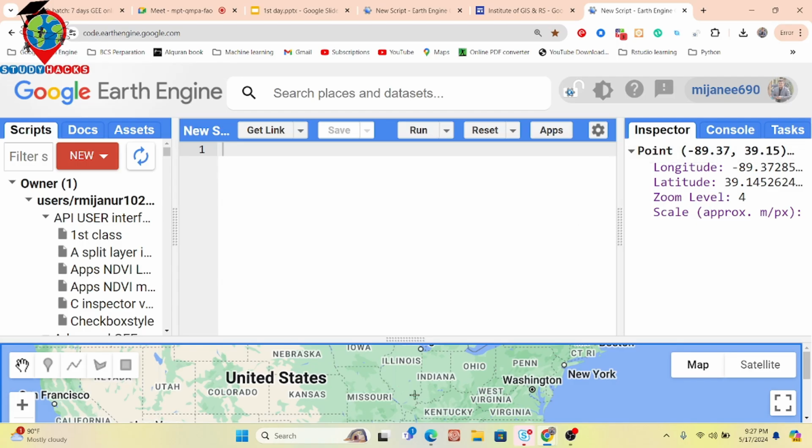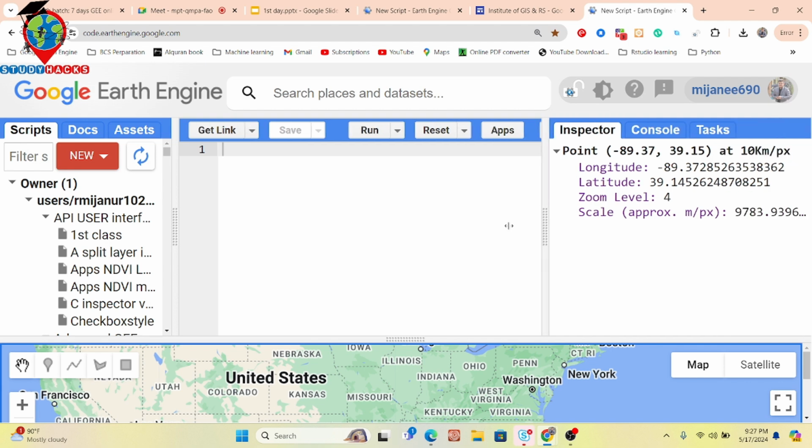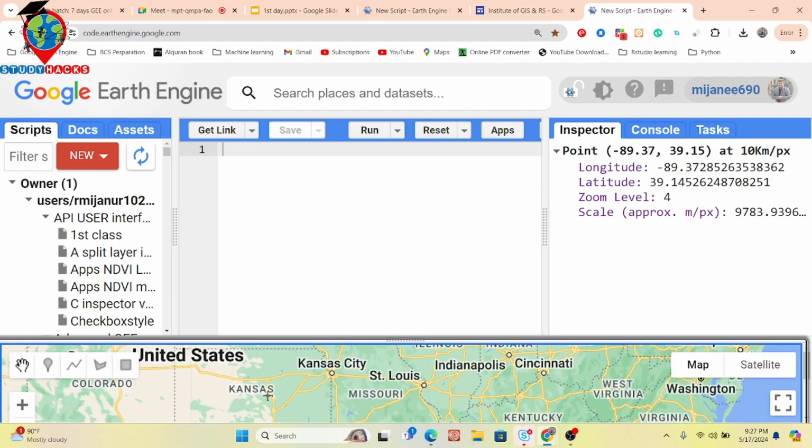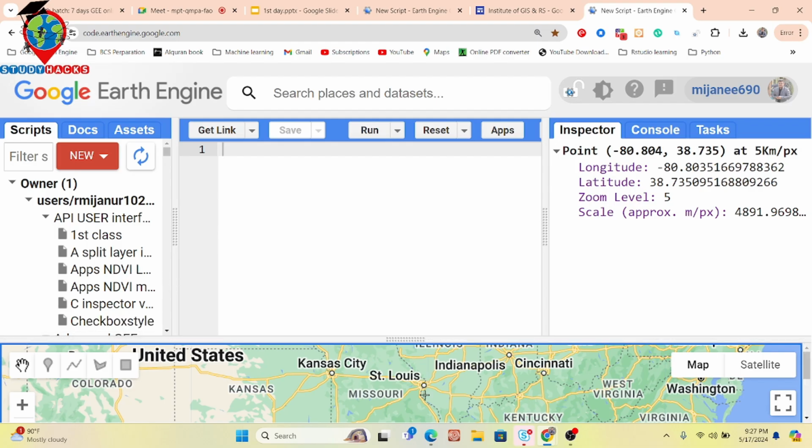By default, it shows this type of result: longitude, latitude, zoom level, and scale. Suppose I click here, then I get another value. But when I add any kind of map, suppose the NDVI map or NDWI map, and I want to check the pixel value for the geolocation or this specific coordinate, the value of NDVI or NDWI, then simply click on this map. It automatically shows you the value, along with longitude, latitude, zoom level, and scale.